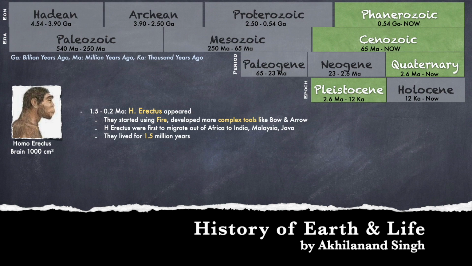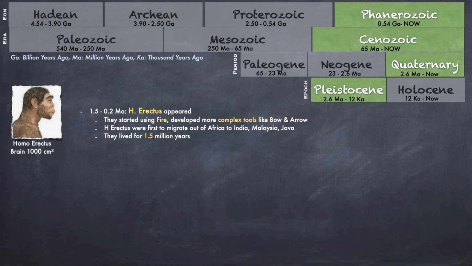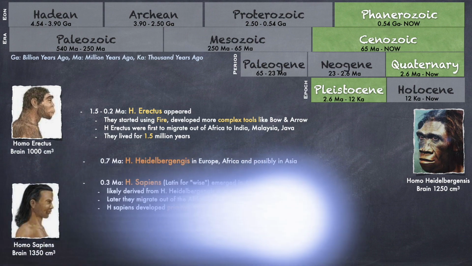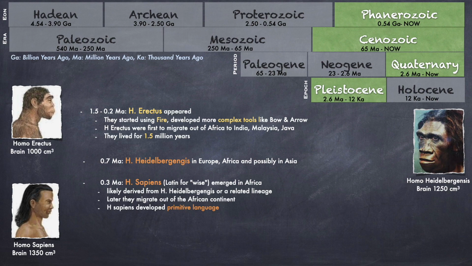Between 1.5 to 0.2 million years ago, Homo erectus appeared. They started using fire, developed more complex tools like bow and arrow, and they were also the first humans to migrate out of Africa to India, Malaysia, and Java. They lived for 1.5 million years on Earth. 0.7 million years ago, Homo heidelbergensis lived in Europe, Africa, and possibly in some parts of Asia as well. 0.3 million years ago, Homo sapiens emerged in Africa. We all are Homo sapiens. Our species has likely derived from the Homo heidelbergensis.